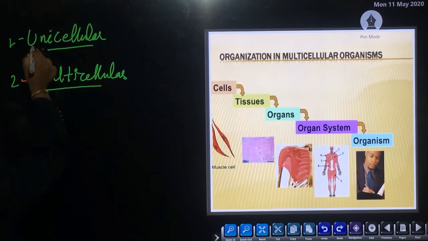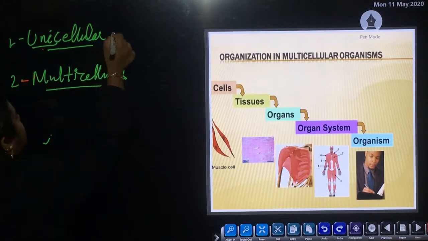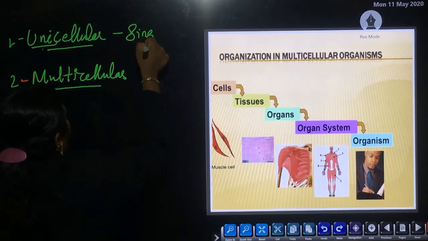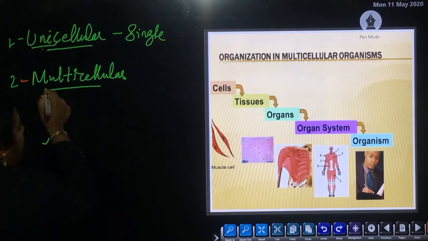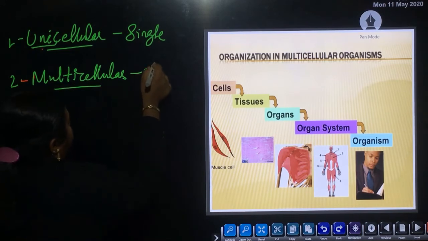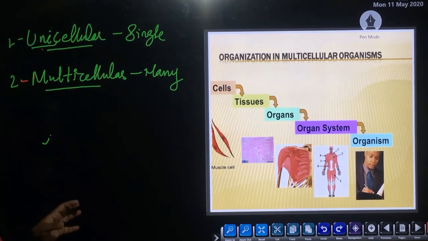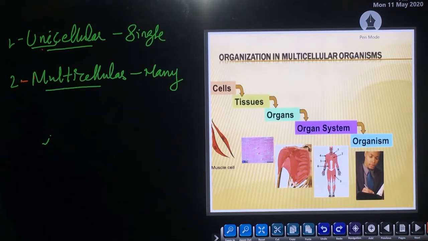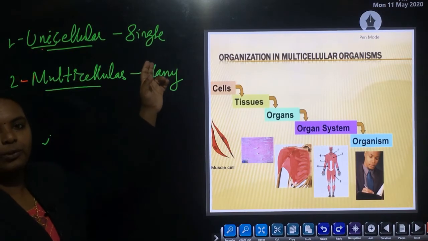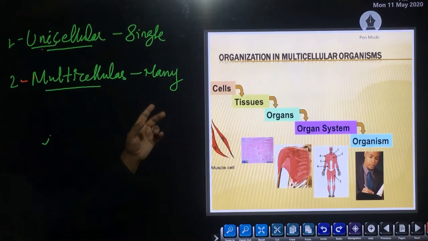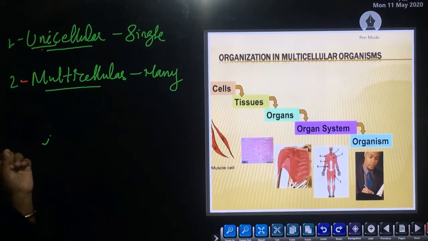Uni means single, and multi means many. Unicellular organism means an organism made up of only a single cell. Its body consists of only one cell.